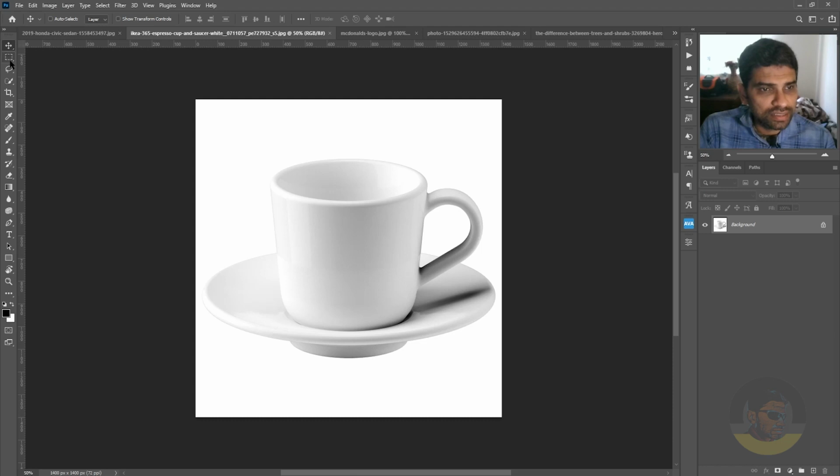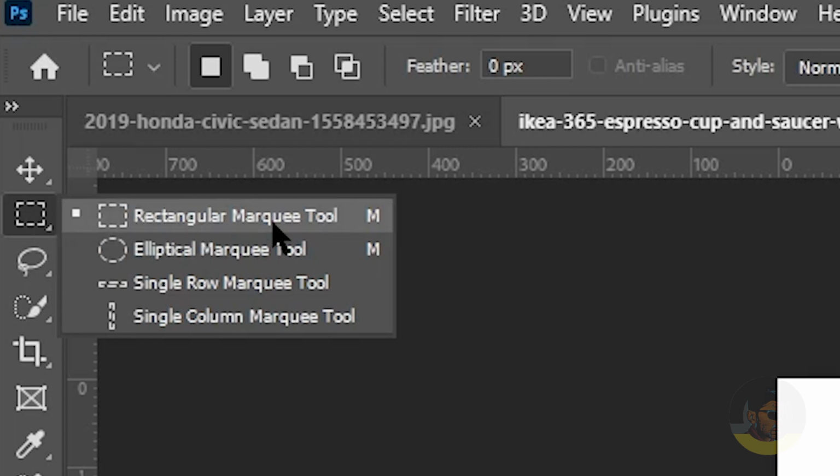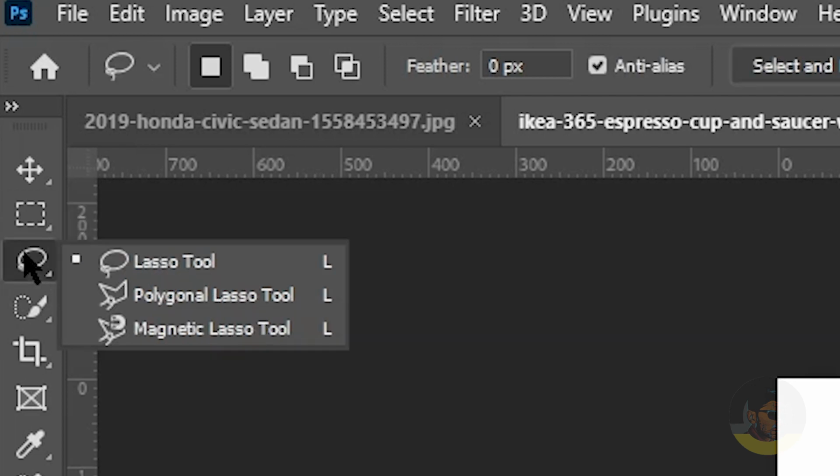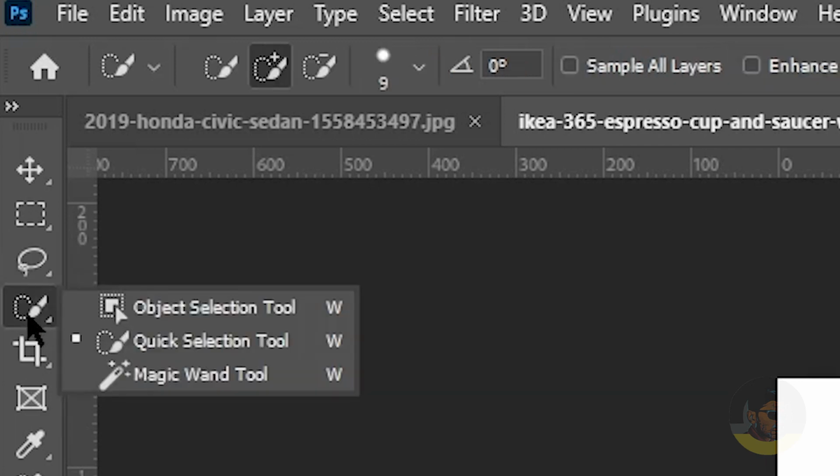So for selecting objects or pixels in Adobe Photoshop, we have marquee tools, the rectangular marquee tool, elliptical marquee tool. Then we have the lasso tools, the simple lasso tool, polygonal lasso tool, and the magnetic lasso tool. Then we have object selection tool, which is new in Adobe Photoshop latest versions. Then we have quick selection tool and magic wand tool.